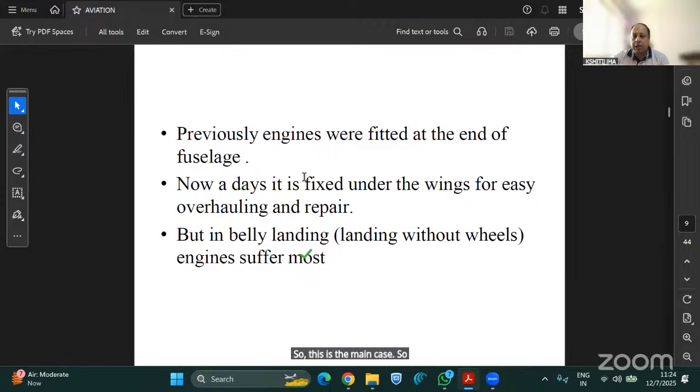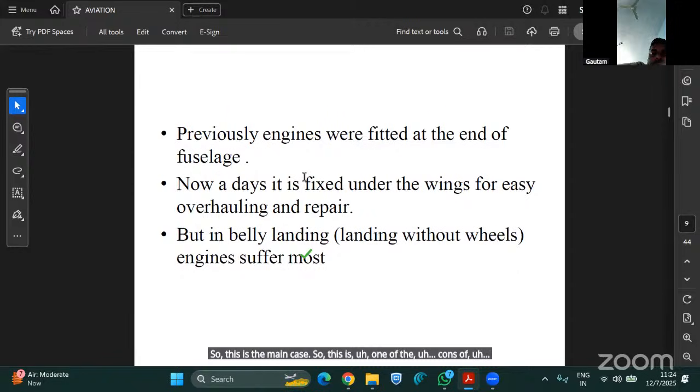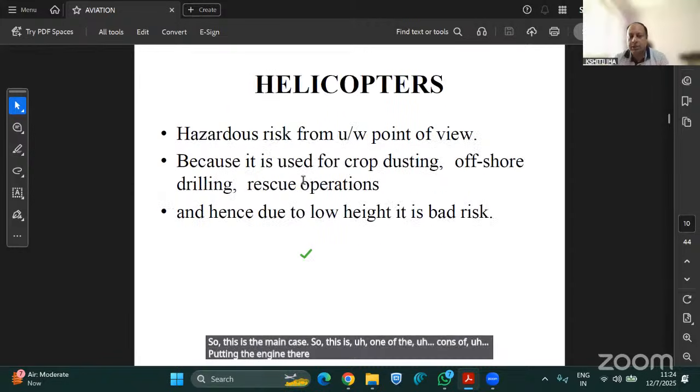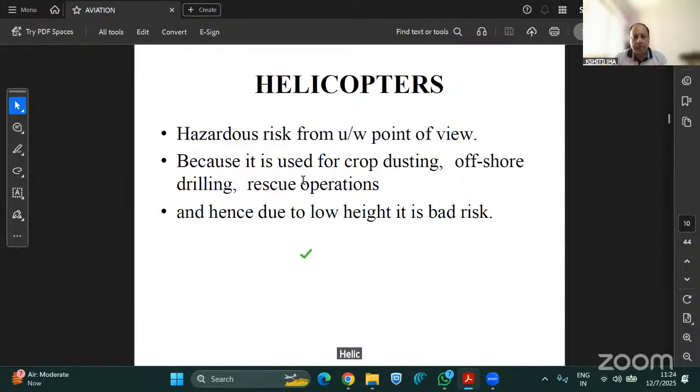So this is one of the cons of fitting the engine there. Now helicopters. Helicopters are a hazardous risk from the underwriting point of view. Why?